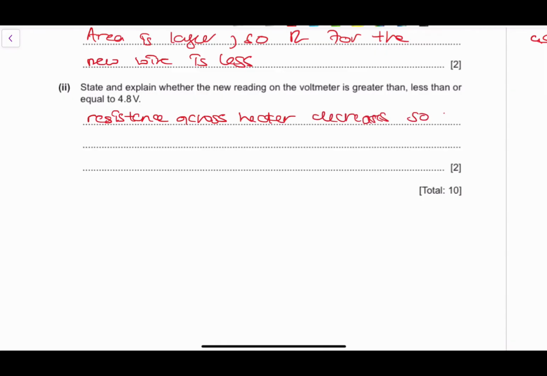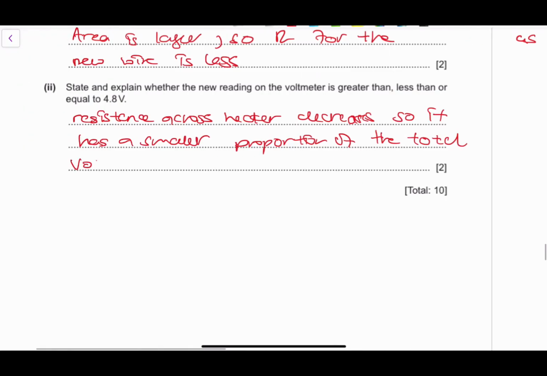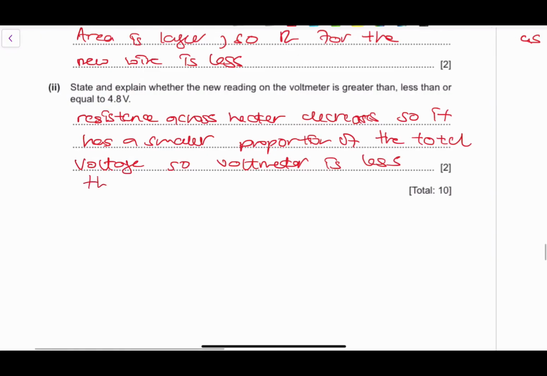It means it has a smaller proportion of the total voltage. So the voltmeter reading is actually less than 4.8.